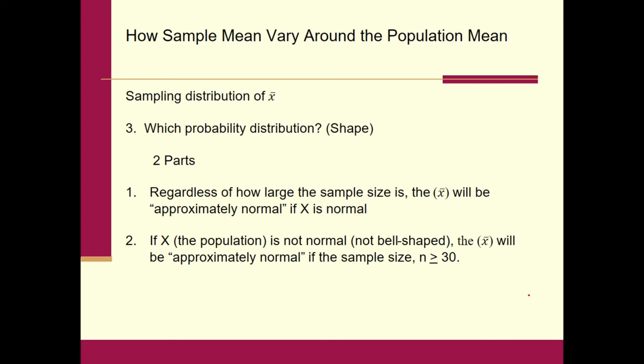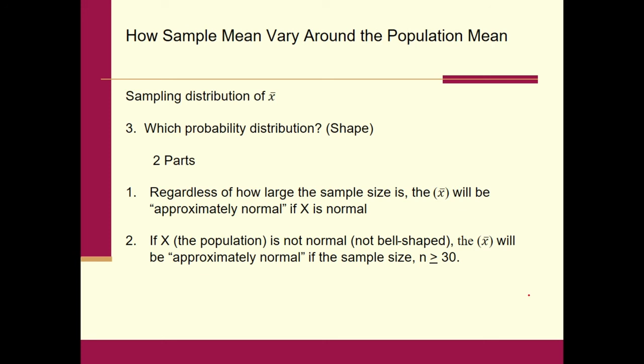Then two, if X, the original population, is not normal, well, we have a whole bunch of variables that aren't normal, like age of college students. Age of college students is absolutely positively skewed to the right. We got a whole bunch of students that are 18, 19, 20, 21 years old, and then some students who are older, but not that many. And we got variables that are skewed left, such as GPA and test scores. So what about those variables?